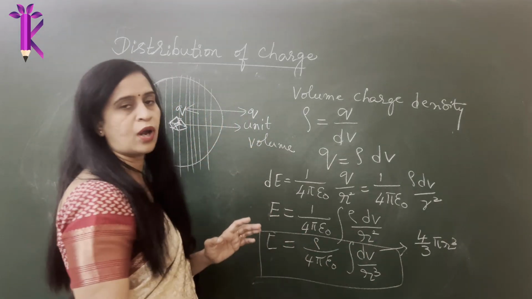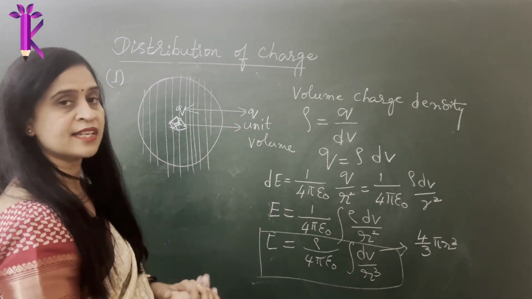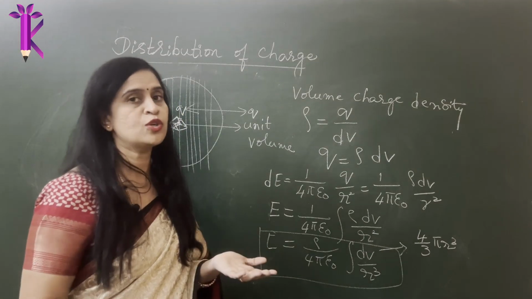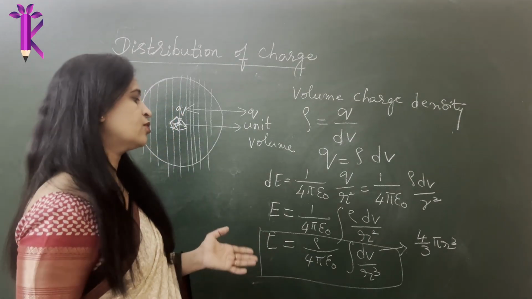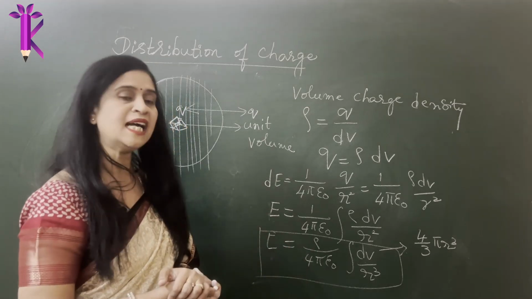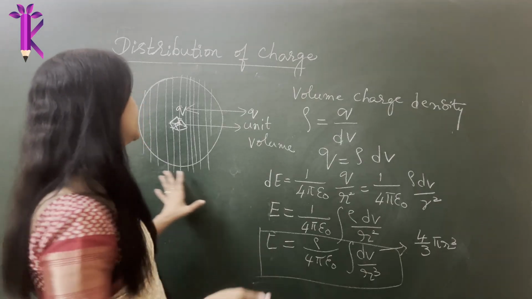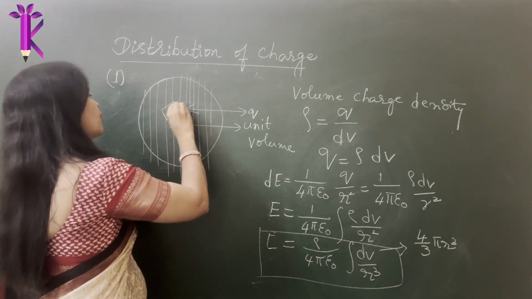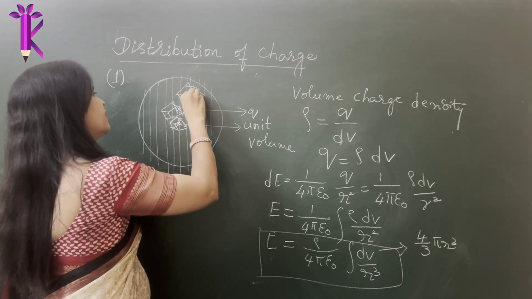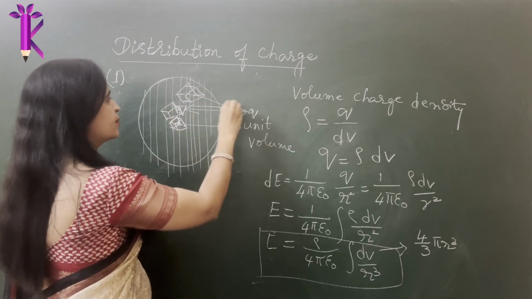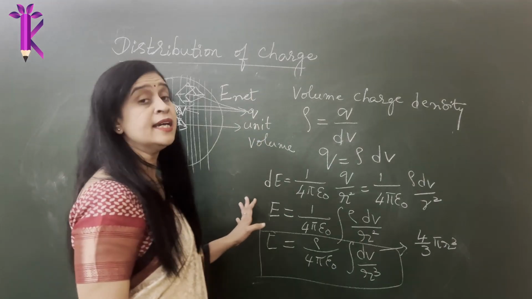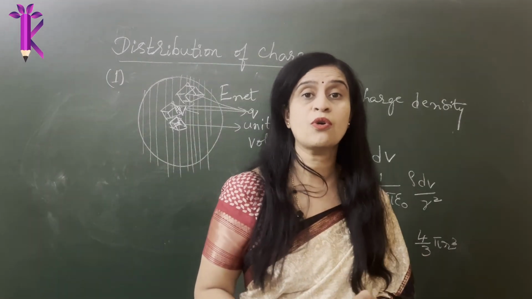If you know the volume, you can use the volume, whatever surface it is. If it is not a sphere, then another thing adds up: you have to figure out the volume of that surface. Find out the volume, use the formula, use the values, and then find the net electric field due to a lot of other unit volumes. There will be a lot of other unit volumes, right? Because we have literally chopped it, and all of them do contribute to the electric field. So we are figuring out the net electric field using a mathematical tool called integration.